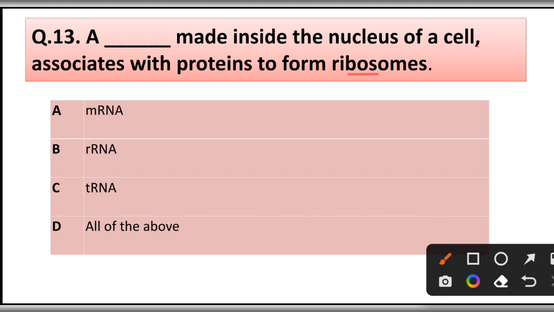Question number 30. A made inside the nucleus of the cell associates with protein to form ribosome: mRNA, rRNA, tRNA, all of the above. Correct answer is option A, rRNA.